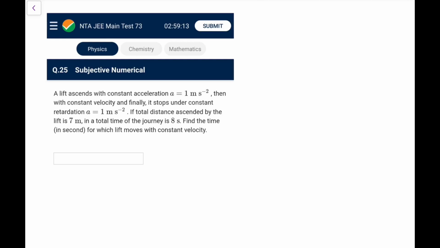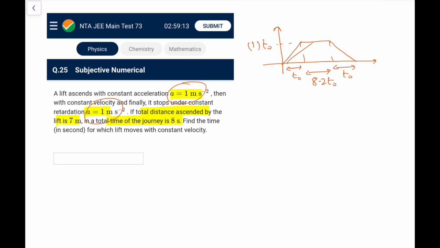Next, a lift is ascending, that is going up with acceleration 1, then with constant velocity, and finally it stops under constant retardation. If the total distance is 7 and the total journey time is 8, find the time for which it moves with constant velocity. So we generally do it like the train questions. First it accelerates, then constant velocity and then retards. And because both magnitudes are the same, I can commonly say if this is t naught, this would be t naught. So total time is 8, so this would be 8 minus 2 t naught for sure. And this value would be, because acceleration is 1, 1 into t naught. So now the area will give me the distance because it is a VT curve.